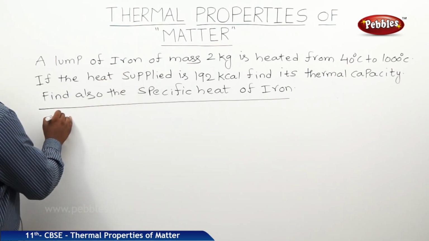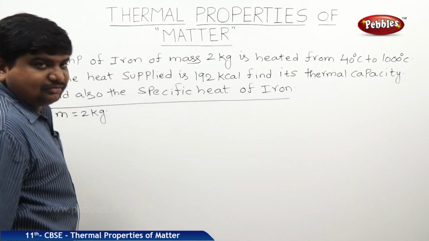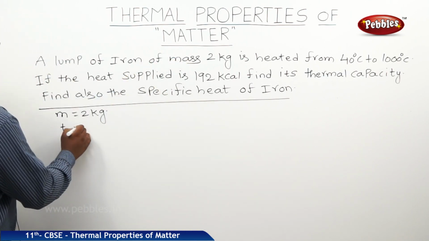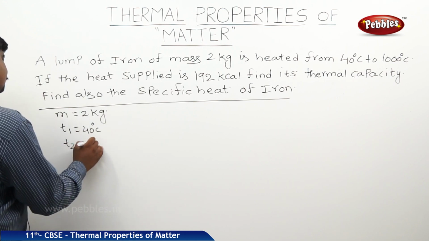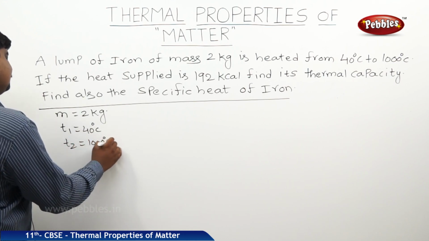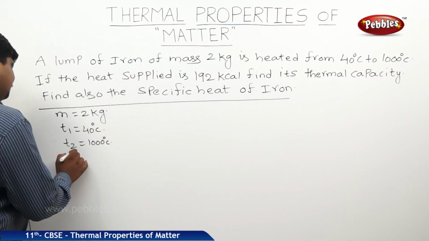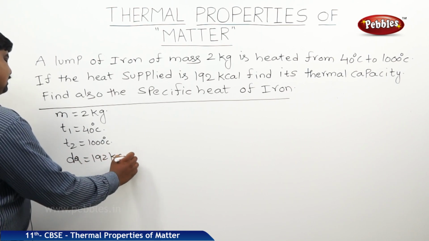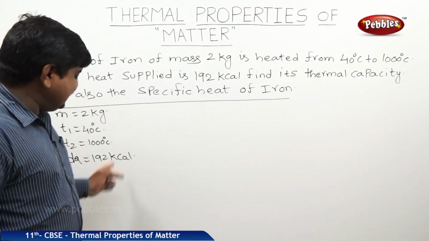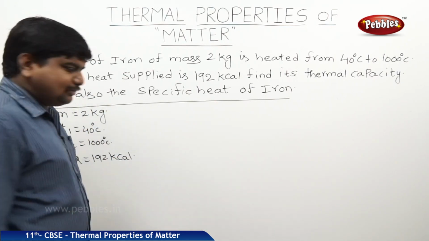Mass of the body is 2 kg. Temperature was changed from T1 is 40 degrees Celsius, T2 is changed to 1000 degrees Celsius. The heat supplied is nothing but dQ is 192 kilocalories. 1 calorie is equal to 4.2 joules, because we should convert this into the SI system of units.